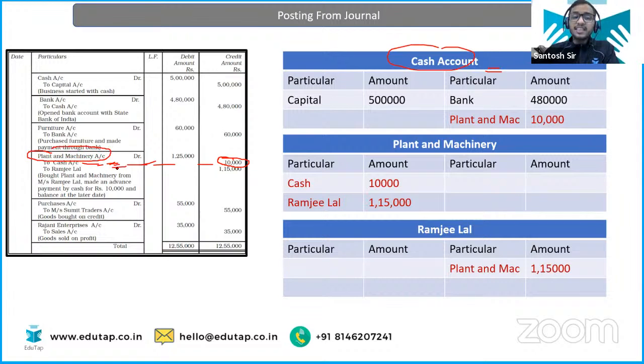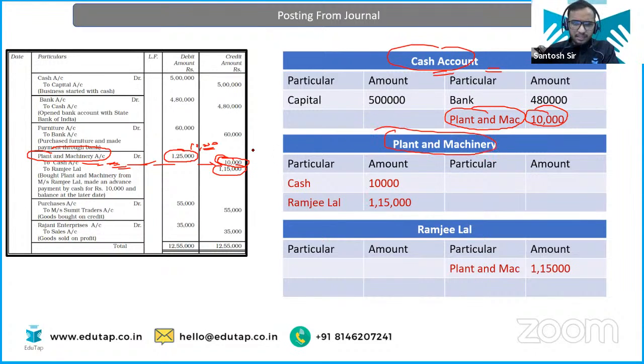Because cash account is getting credited through or by the plant and machinery. But remember the amount is not going to be 1,25,000, obviously. Cash is getting credited by 10,000 only. So from this 1,25,000, only 10,000 belongs to the cash. The rest, 1,15,000, belongs to Ramji Lal. So on the credit side of cash, you will write only 10,000, and here you will write plant and machinery. Easy enough.